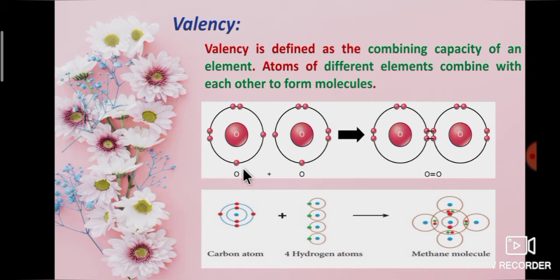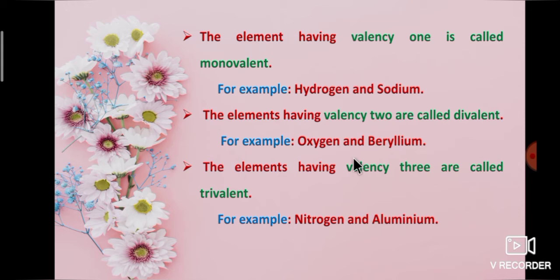Example, oxygen plus oxygen. 2 oxygen atoms combine to form an oxygen molecule. Next example, 1 carbon atom combines with 4 hydrogen atoms to form a methane molecule. It is CH4. The element having valency 1 is called monovalent. Example, hydrogen and sodium. The elements having valency 2 are called divalent. Example, oxygen and beryllium. The elements having valency 3 are called trivalent. Example, nitrogen and aluminium.